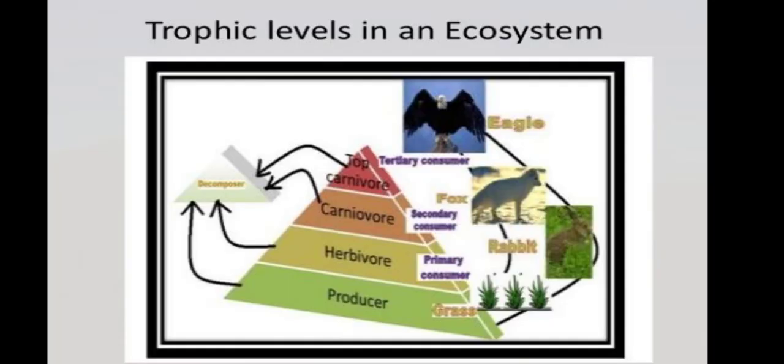Then the trophic levels of an ecosystem. First one is the producer. Producer means the grass. Then herbivore, then carnivore, then top carnivore, and then decomposer. In this diagram, this statement is made clear.